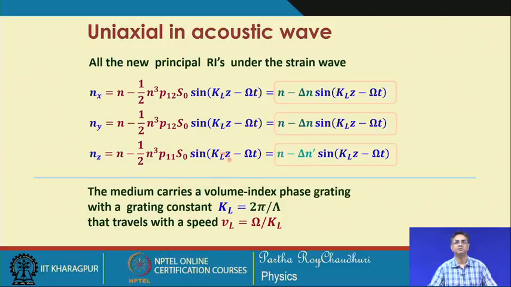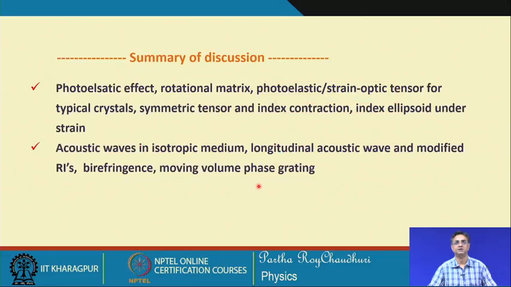But before that, we will continue our discussion with the longitudinal waves in the isotropic medium, and also consider the propagation of shear waves in an isotropic medium, to make all the possibilities well understood, so that we can apply it straightforwardly to the individual cases of the orientation of the acoustic wave and look at the changes in the refractive indices.